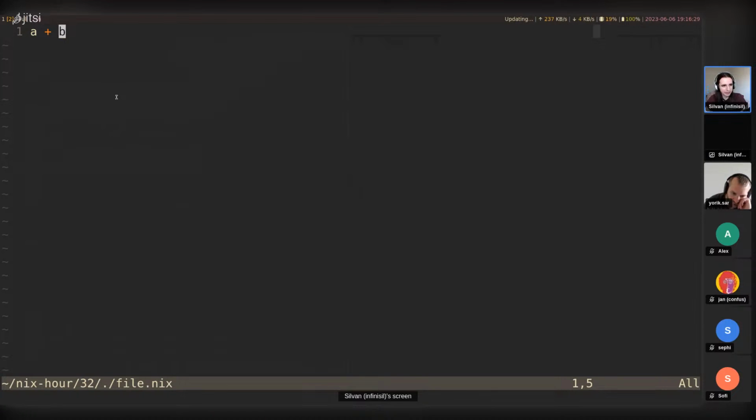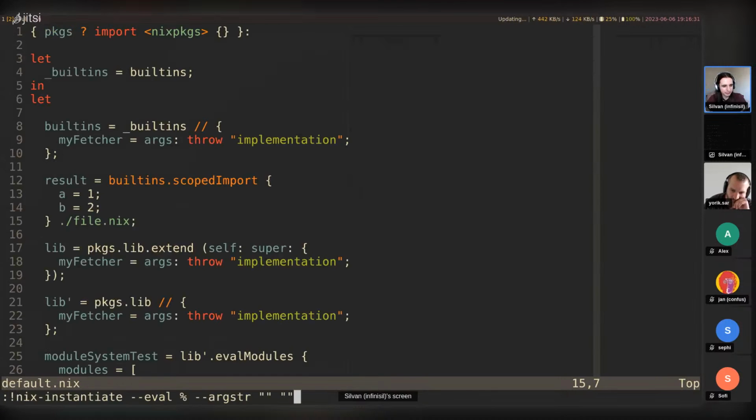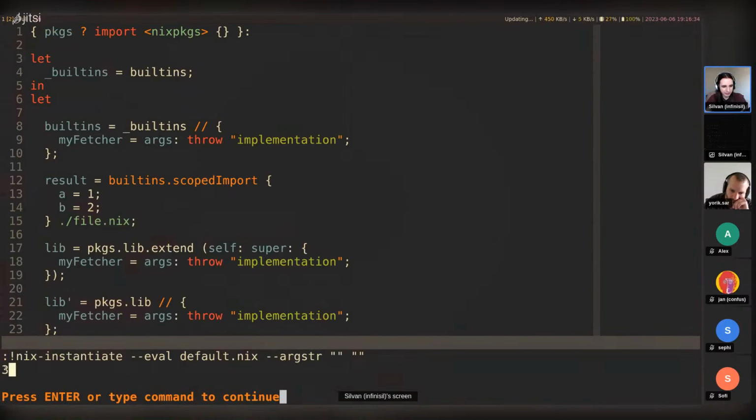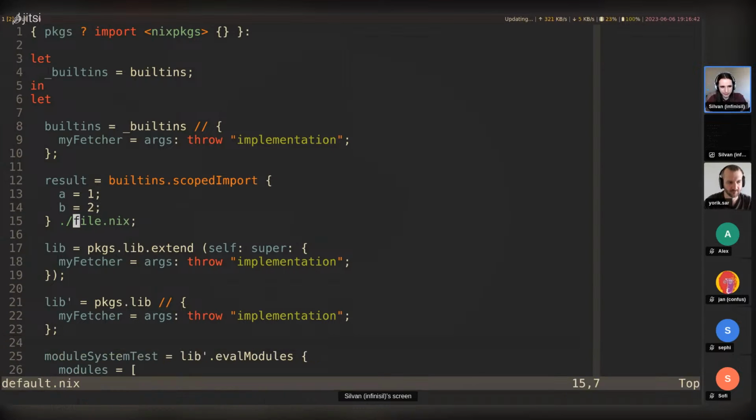But with the scoped import, this evaluates just fine. So yeah, I'm not sure if there's a good use case for this. Perhaps you want a nicer user interface where users might need a lot of variables in scope by default or something. Honestly, no, I can't recommend it.